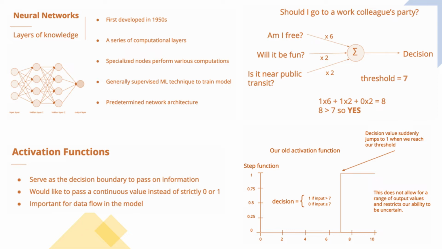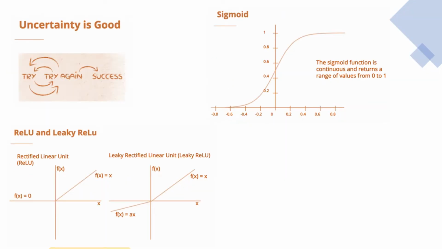One such function is called the sigmoid function. Using a sigmoid function, we receive an output with a range of 0 to 1, and this provides a continuous decision boundary where each node in the network acts as sort of a knob. As the network is trained, these knobs are adjusted to produce the optimal output. So the way to think about this is that when training the network, we will have to adjust the parameters on each node in the network.